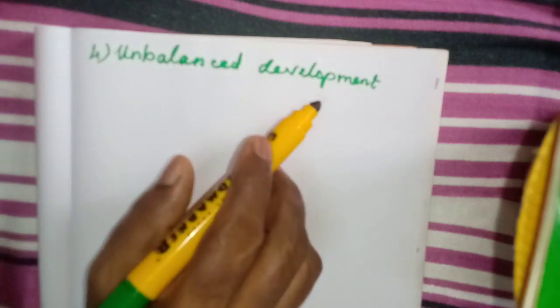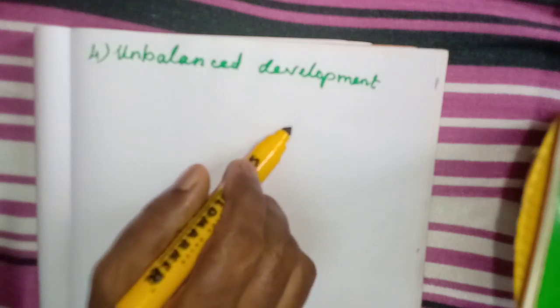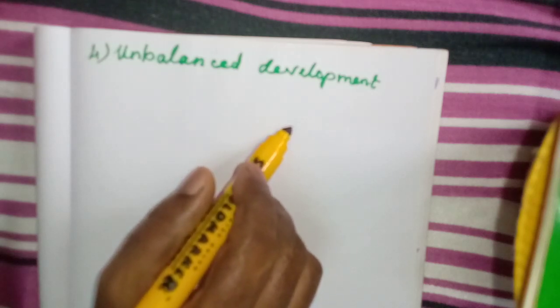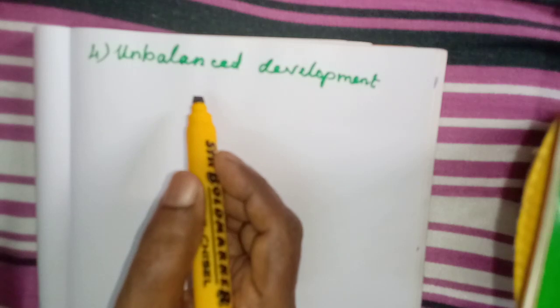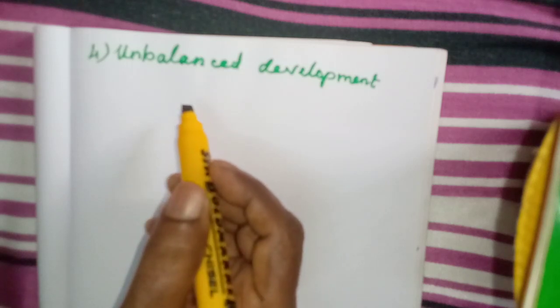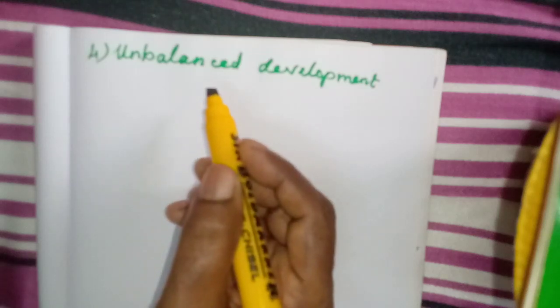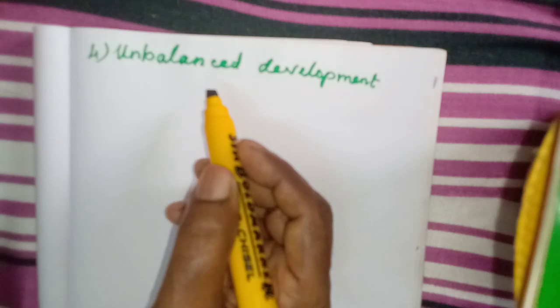So there is no balanced development in the economy. Developed countries are becoming more and more strengthened, but our developing countries are going backward. Instead of improving their economy, they are losing their economy.